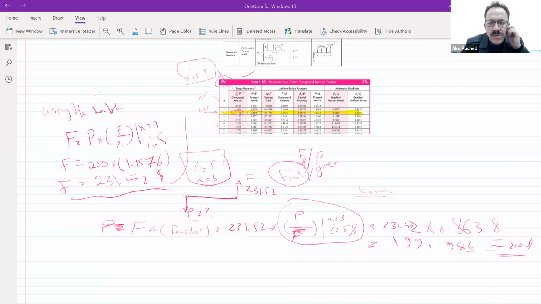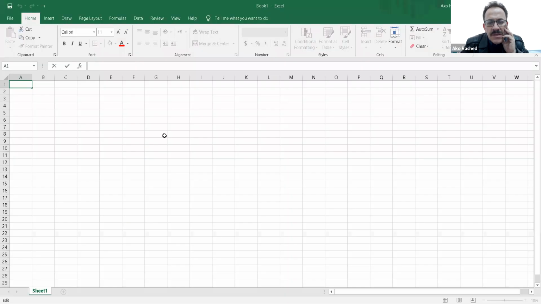Okay, how to use the Excel sheet? Usually the Excel sheet has embedded functions. This is Excel, right? So my problem was what? My problem is that I have $200 now, and I want to see how much it will be equivalent to after 3 years. Wasn't that my question or not?